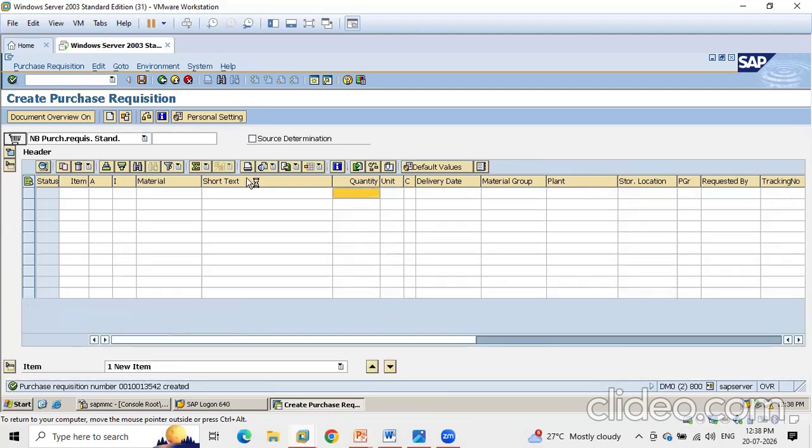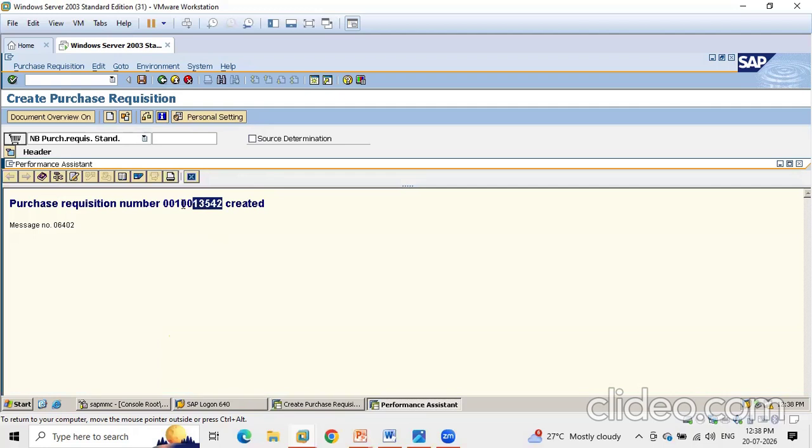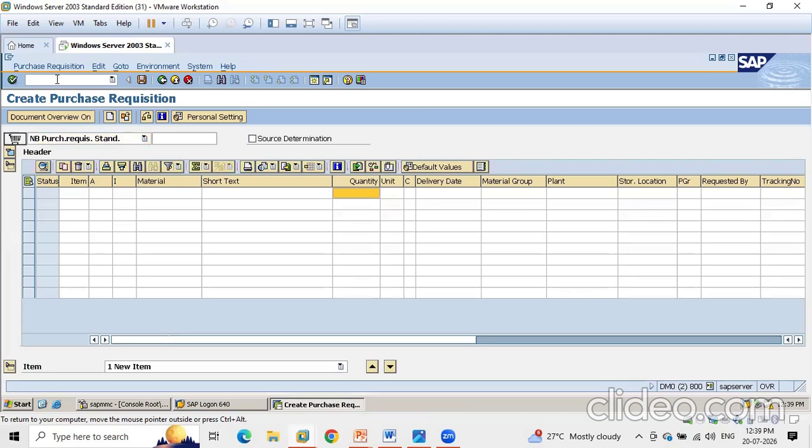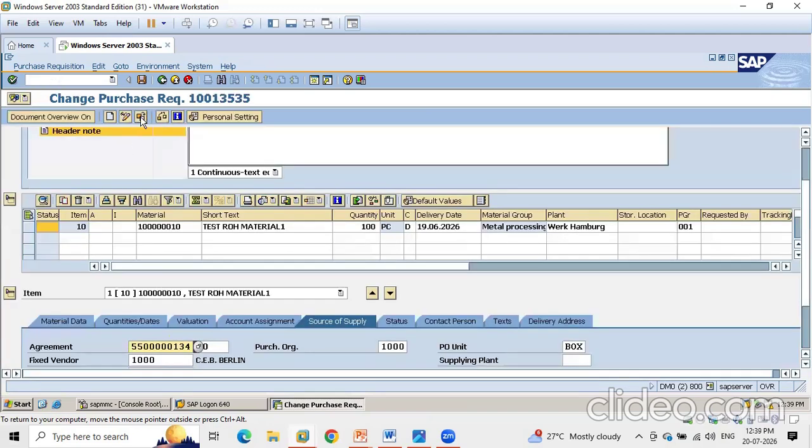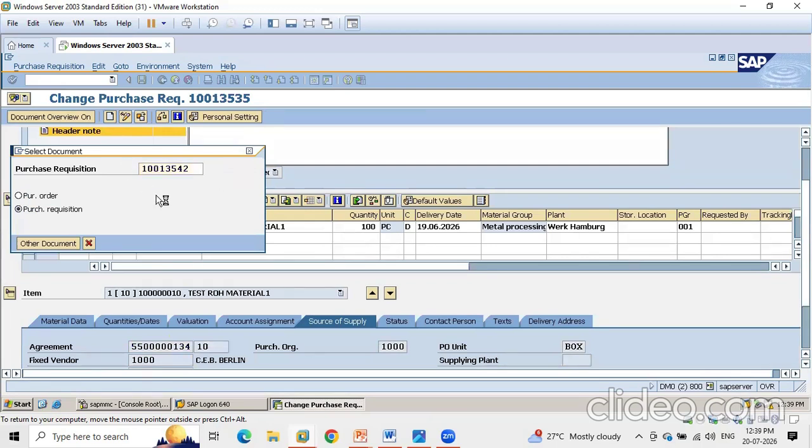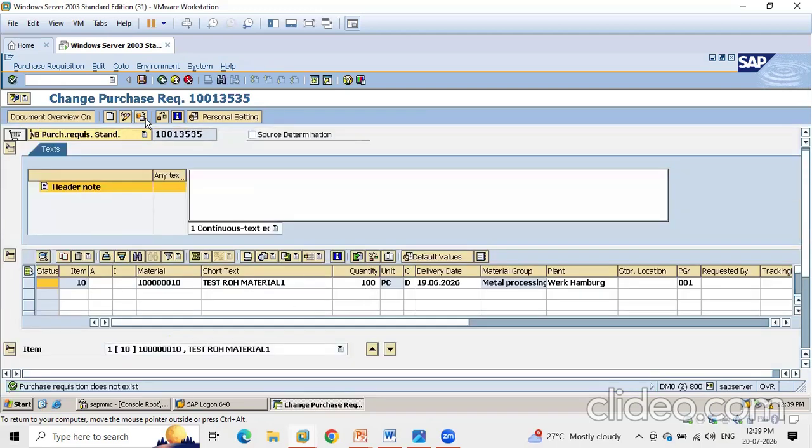Okay, in SAP, each document will be generated with a number series. You need to just copy this one. So if you are creating a purchase requisition, purchase order, quota arrangement, source list, info record, or outline agreement, everything, a document number will be generated, and it will be recorded in this document number. Okay, so if you want to edit the purchase requisition, just go to ME52. Go to other purchase requisition, just enter it, and then if you want to change anything, just change it and save.